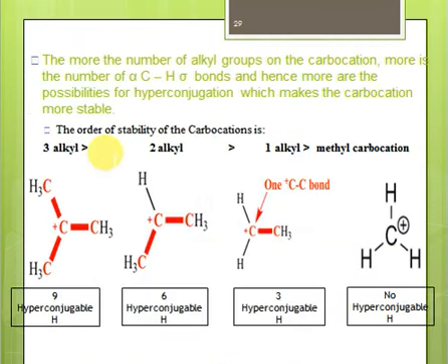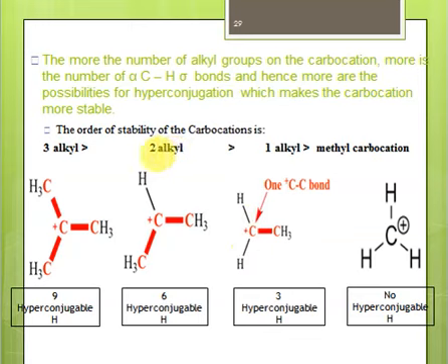So we are comparing the stability of carbocations in case there is 1 alkyl group attached, 2 alkyl groups attached, or 3 alkyl groups attached, right? If the number of alkyl groups attached to the carbocation is greater, then the carbocation is more stable. We have to justify the reason. So consider this methyl carbocation. It has no hydrogens attached to it. There's no carbon attached to it, right? So there is no hyperconjugation possible. In this structure, we have carbon with at least 1 hydrogen. This carbon is directly bonded to carbon with the p orbital, right? So hyperconjugation is possible. Here we have 3 hydrogens, and 3 hydrogens are stabilizing this positive charge, right?